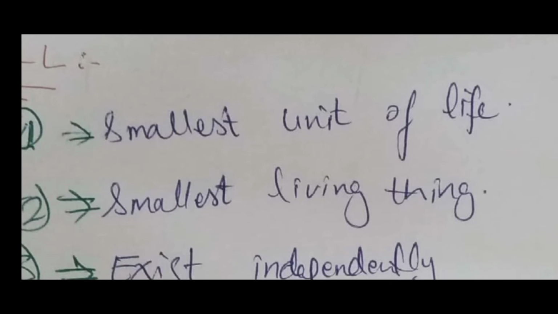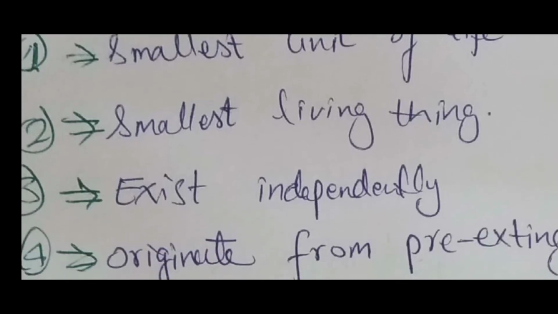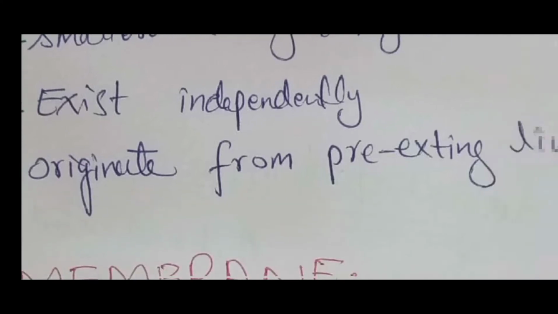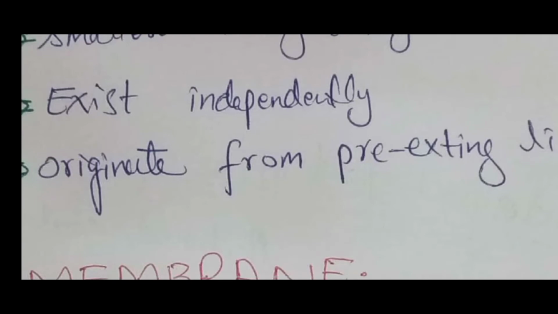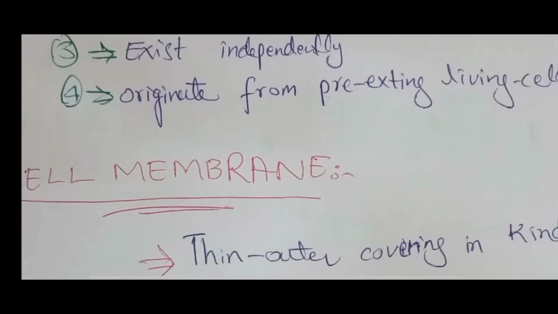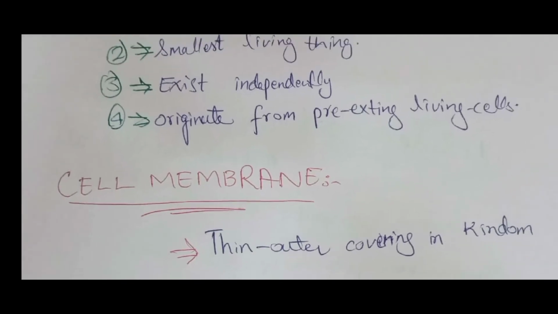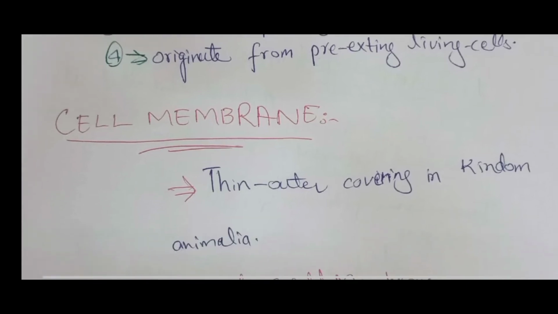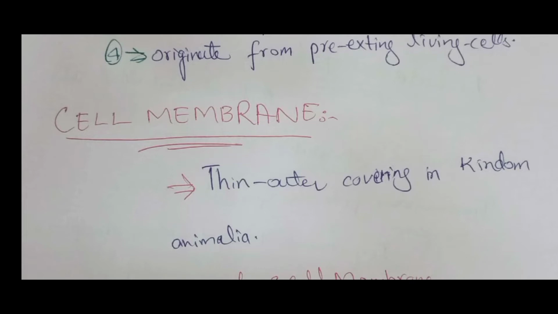The cell is the smallest unit of life, the smallest living thing. The cell can exist independently. The cell originates from pre-existing living cells. About the parts of the cell and their functions, let's start from the cell membrane. The cell membrane is the outer thin membrane in the kingdom Animalia, the outer jelly-like structure that surrounds the cytoplasm of the cell and protects it from the extracellular environment.